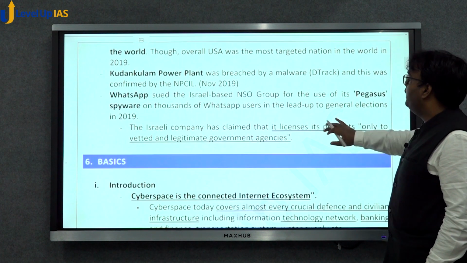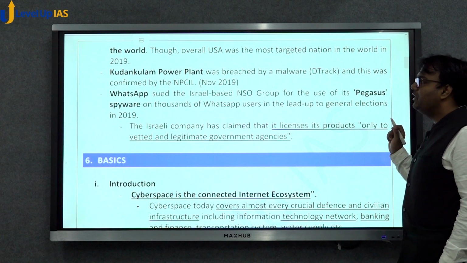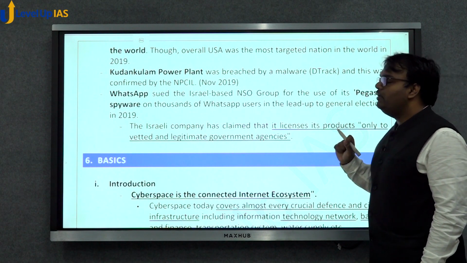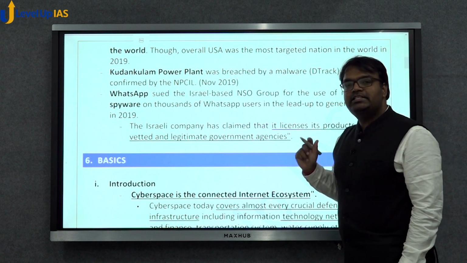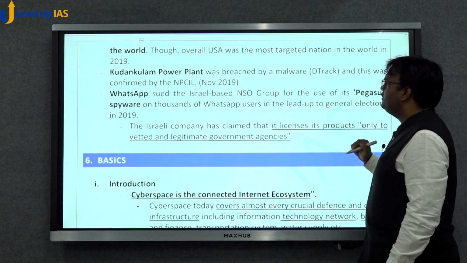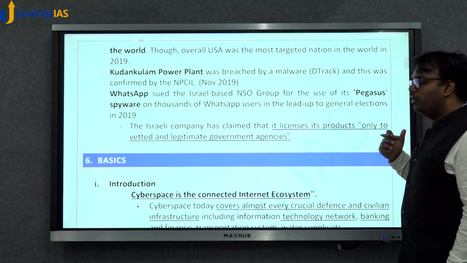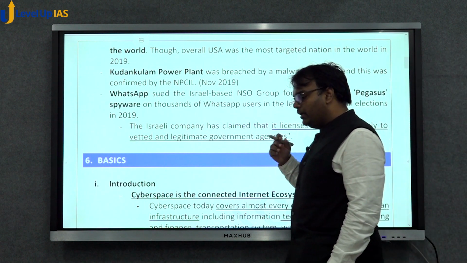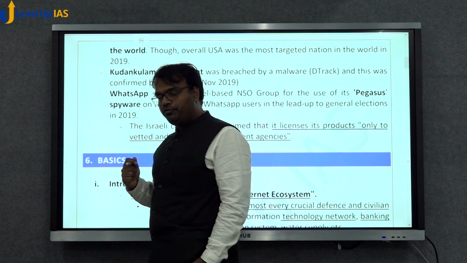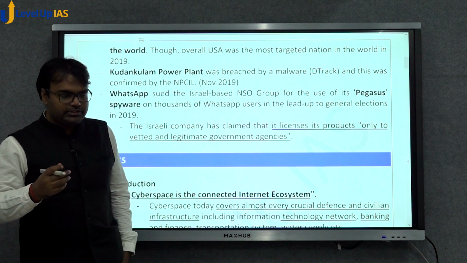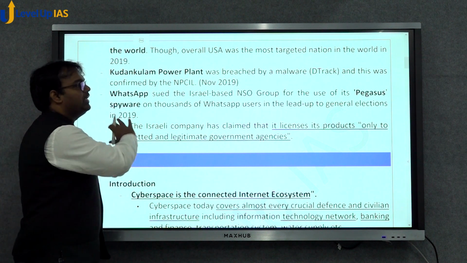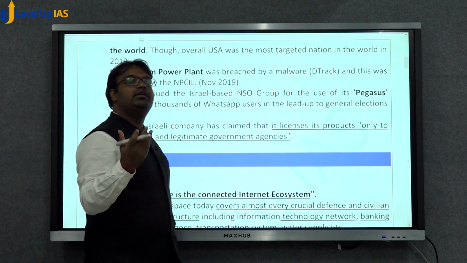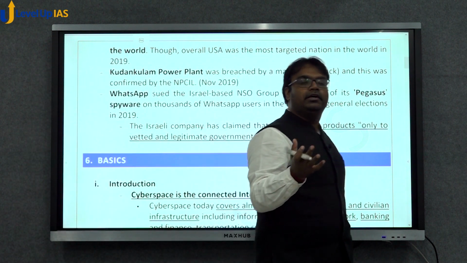Before that, there was Pegasus, a spyware of a company called NSO Group. It's an Israel-based company, and this Pegasus software was used to steal data from a number of journalists and human rights activists from India, and this had also created a concern related to cyber security in the country.